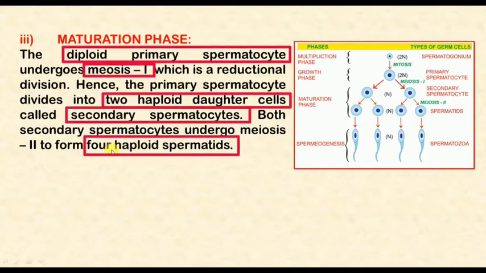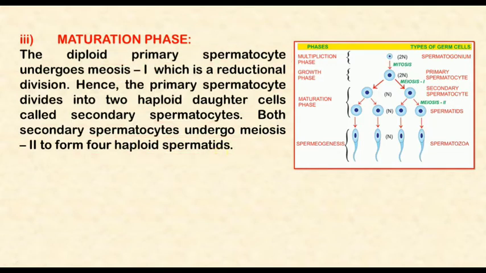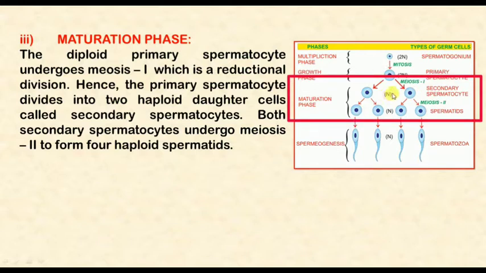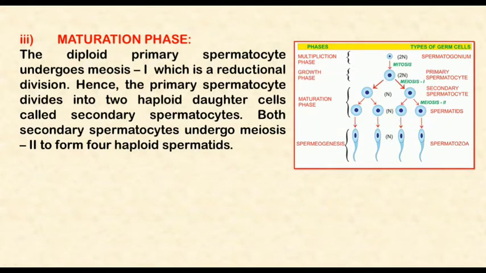After the second meiotic division, 4 haploid spermatids are formed. All these 4 spermatids are haploid and contain 23 chromosomes in their nucleus. Here is the maturation phase. In this phase, you can see that when primary spermatocytes undergo the first meiotic division, 2 secondary spermatocytes are formed, which are haploid and contain 23 chromosomes. After that, the second meiotic division occurs and 4 spermatids are formed, which are also haploid and contain 23 chromosomes.